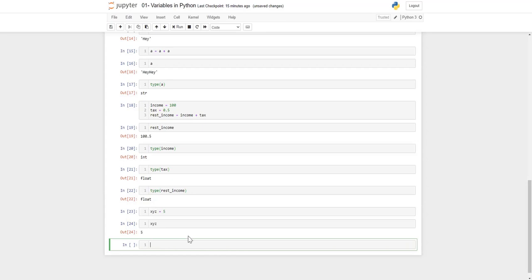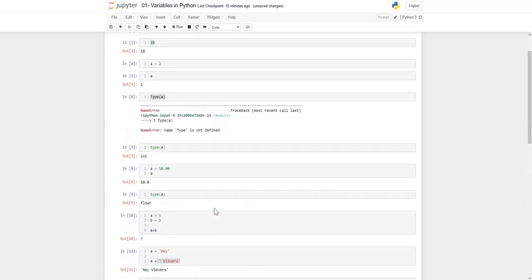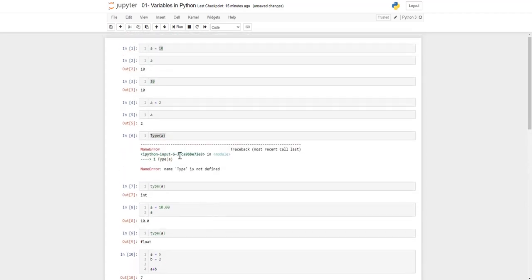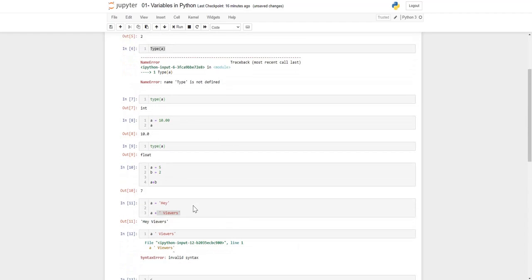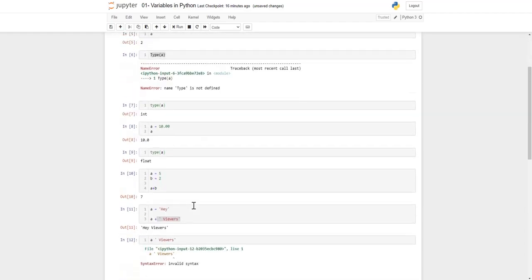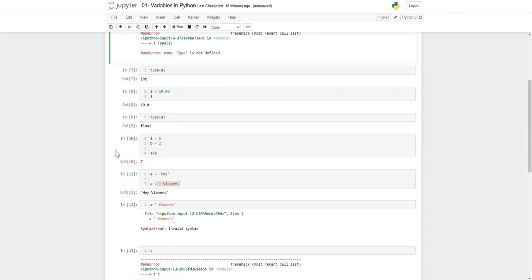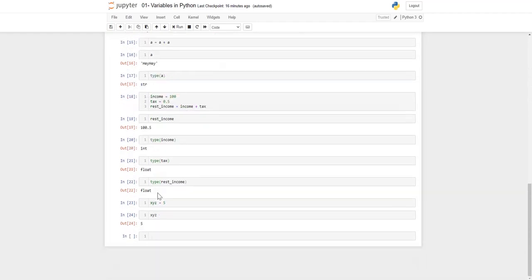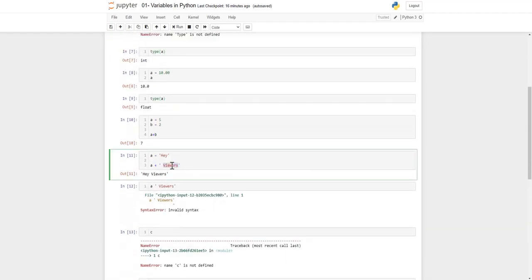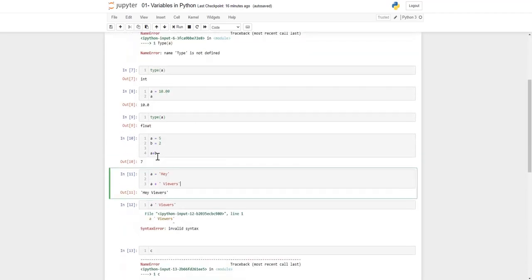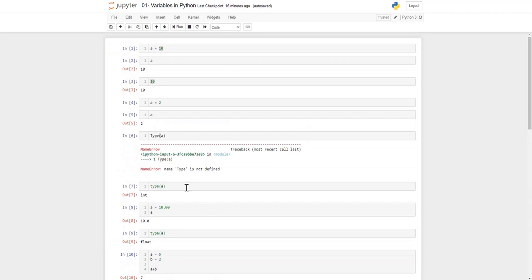And the third thing you have to remember is to avoid assigning values to predefined syntax like integer, type, float, list. These are the main things you have to remember in variable assignment. Second thing, you can use type to see the class of any variable if you want to check, and you can assign your variables to itself also, and you can change the value you defined earlier anywhere, anytime. I hope it's clear. And we can assign a string to variables also, and use it accordingly as we discussed. These were some small Python variable codes.